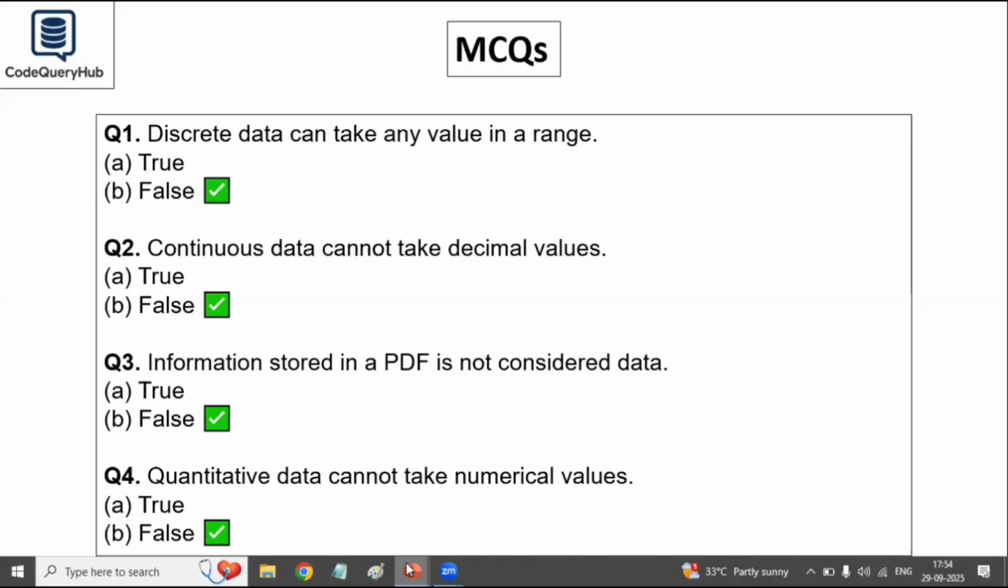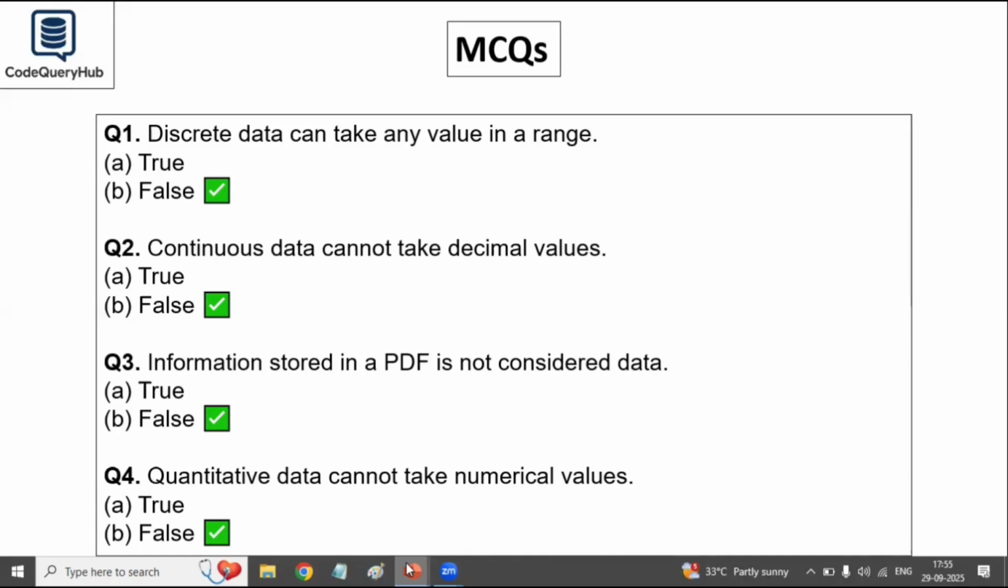The second one is, continuous data cannot take decimal values. So the answer for this question is also false. Continuous data can take decimal values also, like 5.7 kg or temperature values like 36.5 degrees Celsius, for example. So the answer is false. It can take decimal values.